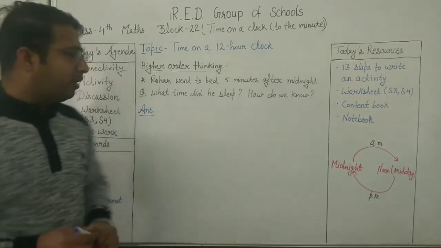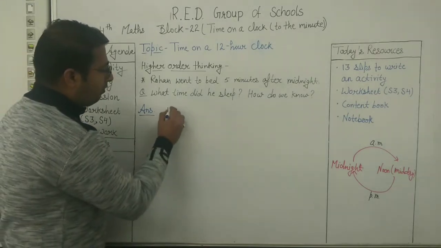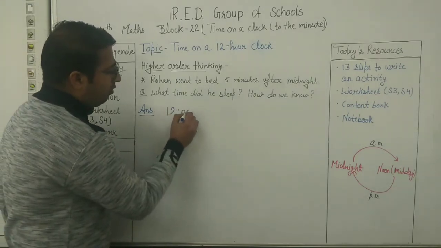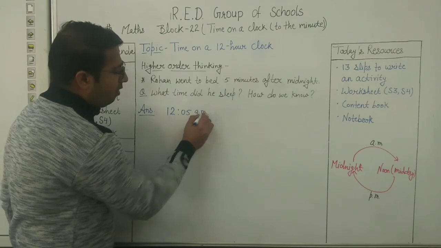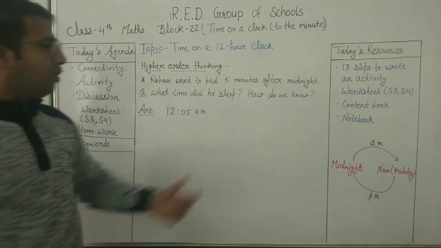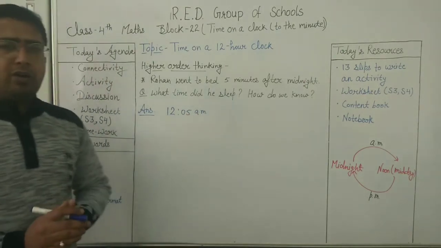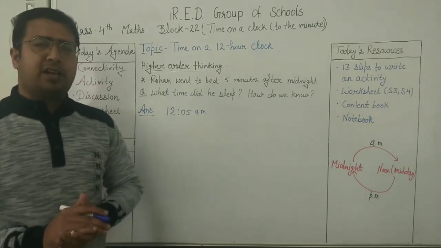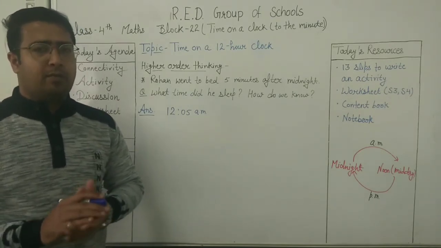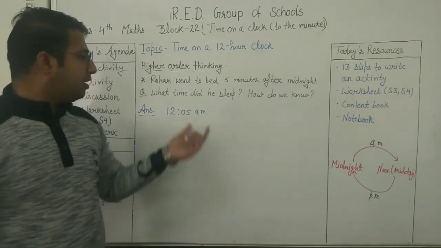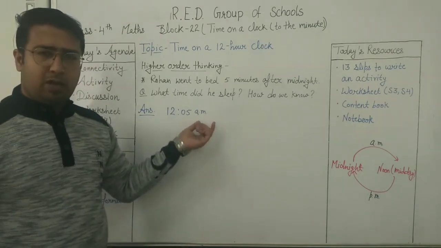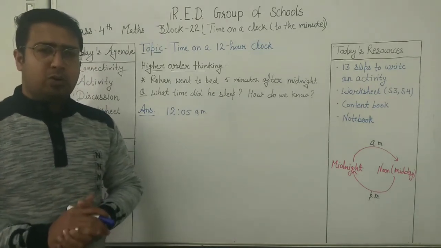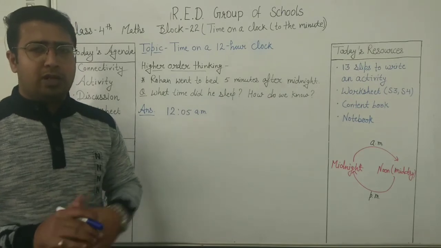So he slept at 12:05 AM. And how do we know? We know that because after 12 of midnight it starts at AM, that is the morning timings. That is the anti-meridian. Okay, now I hope it is clear to you. So now we can move to the next lesson.